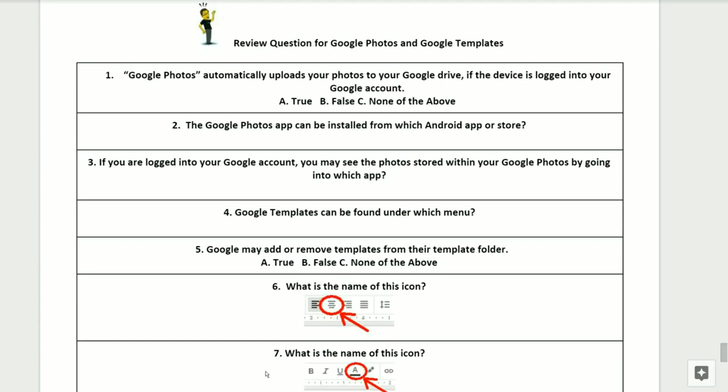The Google Photos app can be installed from which Android app or store? Number 3. If you are logged into your Google account, you may see the photos stored within your Google Photos by going to which app?